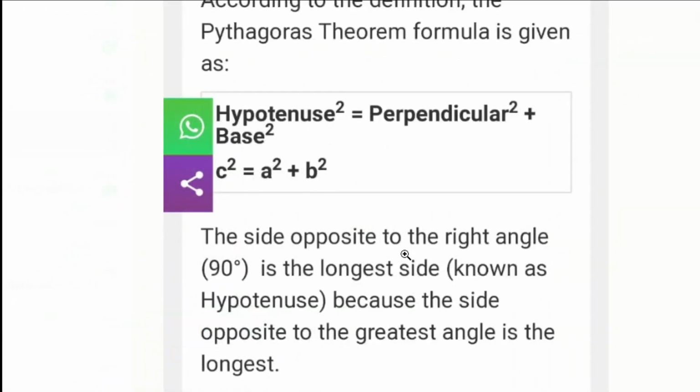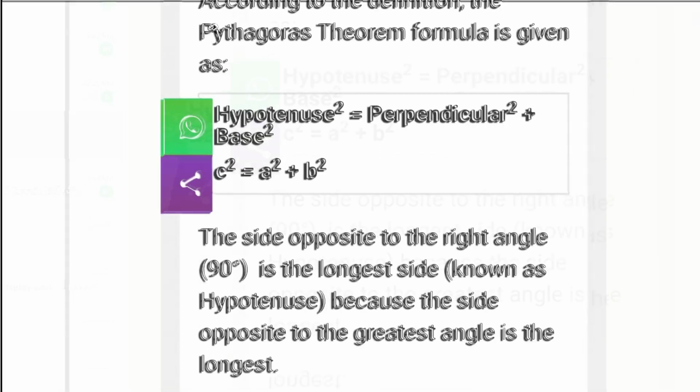Next, the side opposite to the right angle is the longest side, and that is known as hypotenuse, because the side opposite to the greatest angle is the longest one. In a right angle triangle, what is the greatest angle? 90 degree only. Remaining two angles are acute, means less than 90 degree. So opposite to the greatest angle will be the greatest side. That is hypotenuse, the longest side. Clear children? Understood about the Pythagoras theorem?